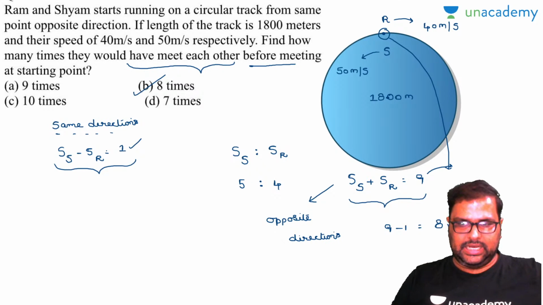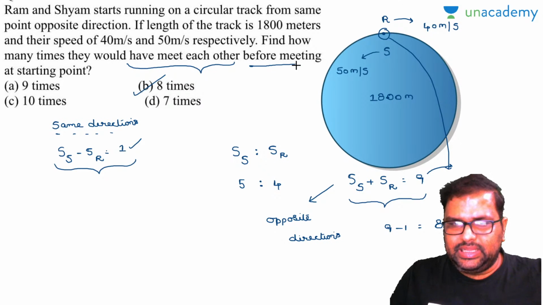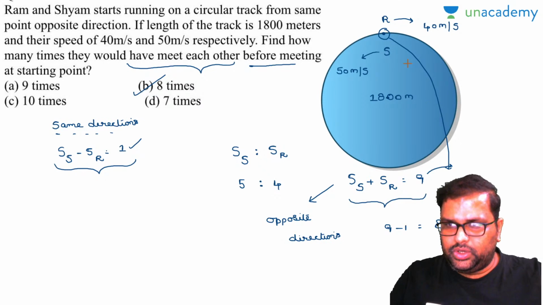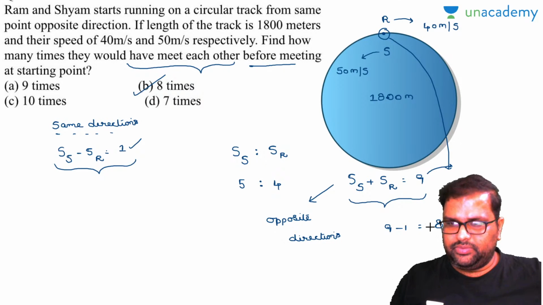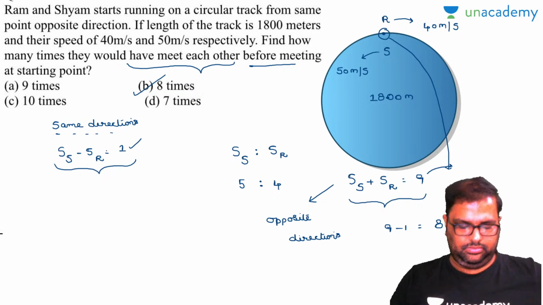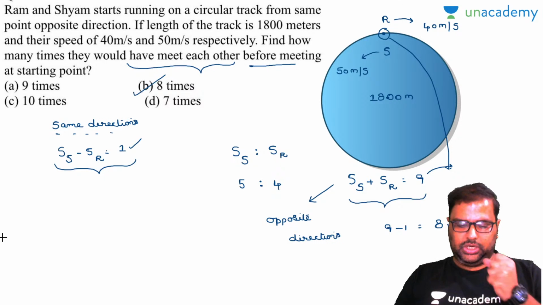SS minus SR, 5 minus 4 is equal to 1. Clear? Got my point there? But the question asked is before meeting the starting point. This 9 includes meeting the starting point also. So remove that one, that will be the answer 8. Clear? So this is the shortcut for this.